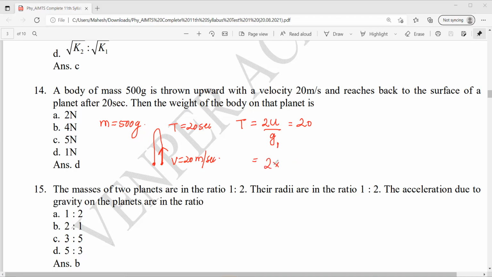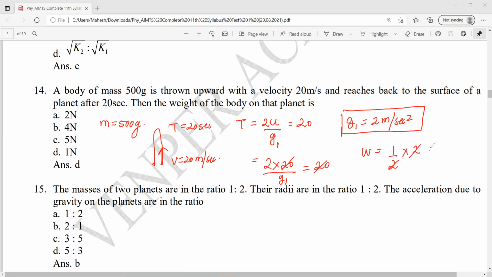So 2 into u, which is 20, by g dash equal to 20. 20 cancels. G dash will be equal to 2 meter per second square. Now what they want? 500 grams. That means weight equal to mass, half kg into g. Cancel. So 1 Newton. Option D.